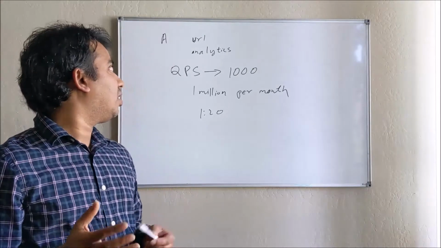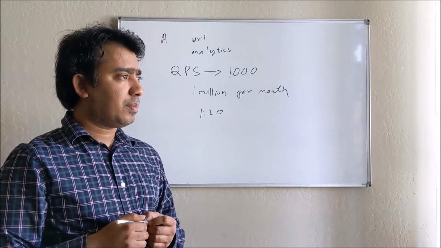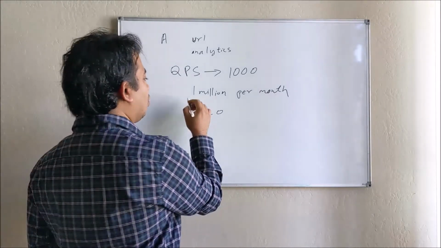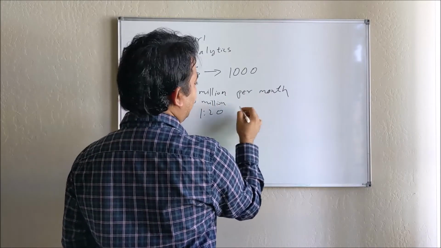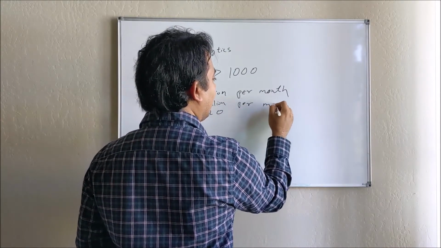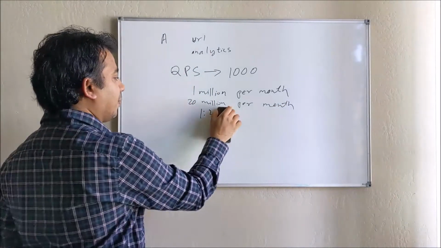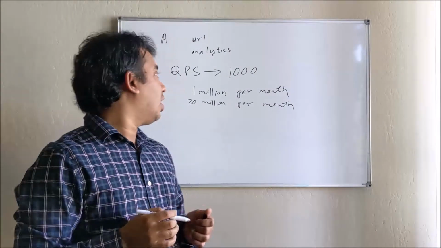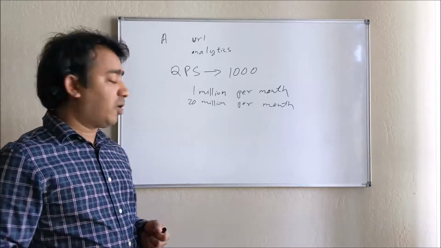So it's a very heavy system we have to design. What I'm asking is 1 million write requests per month and 20 million read requests per month. Okay, so 20 million read requests per month. So this is the assumption we are taking, right? Right. Sounds good. Let me list down the requirements we talked about.